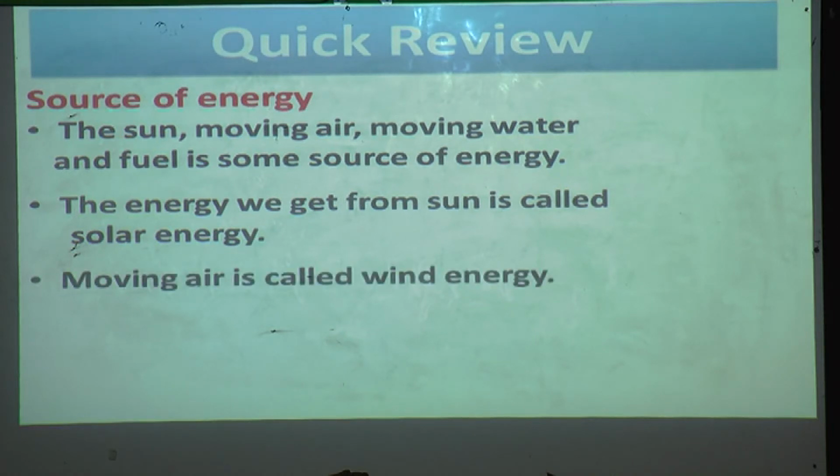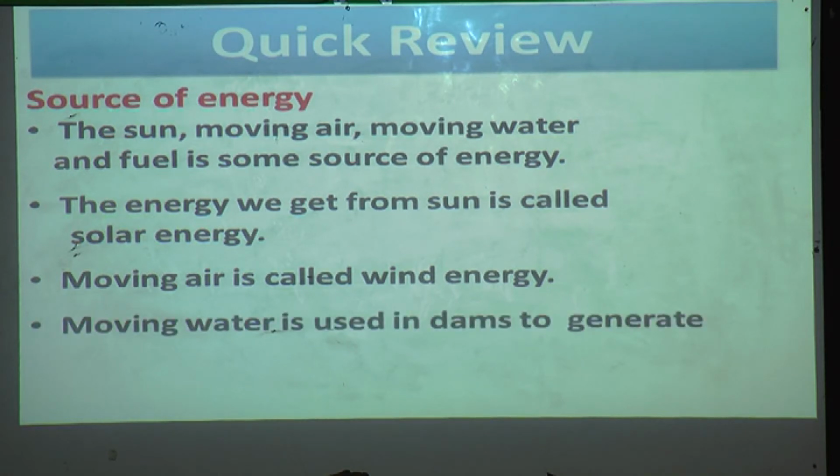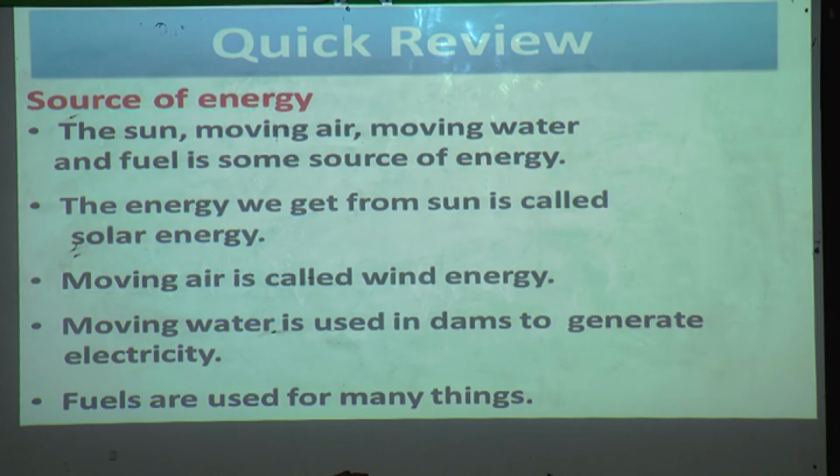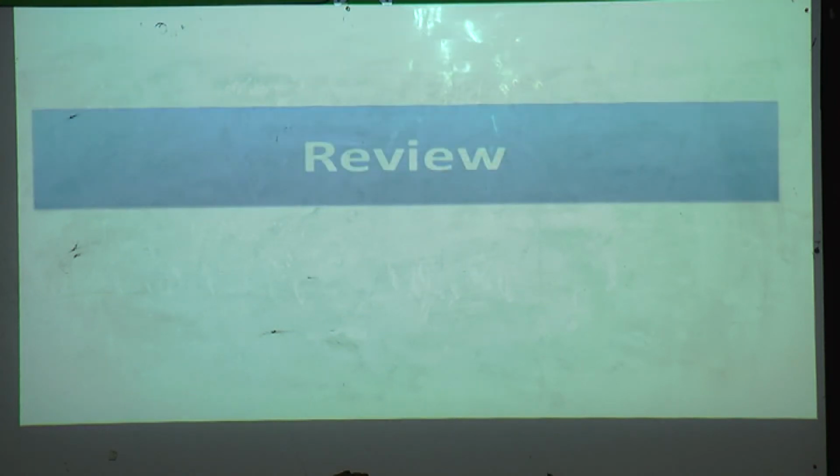Moving air is called wind energy. Moving water is used in a dam to generate electricity. Fuels are used for many things. Now we have completed our lesson number 4.